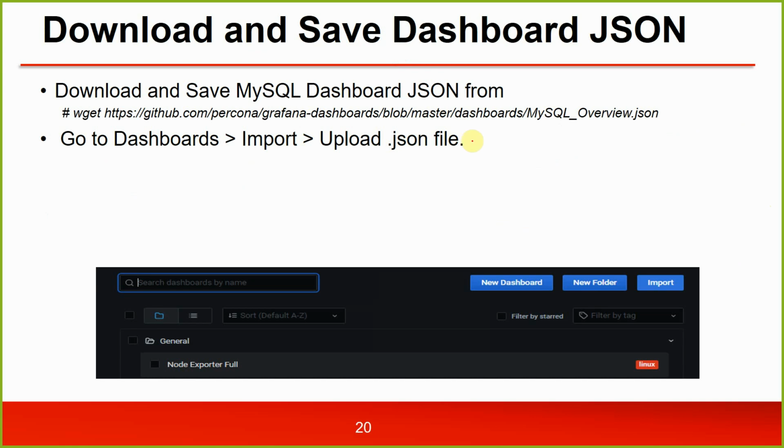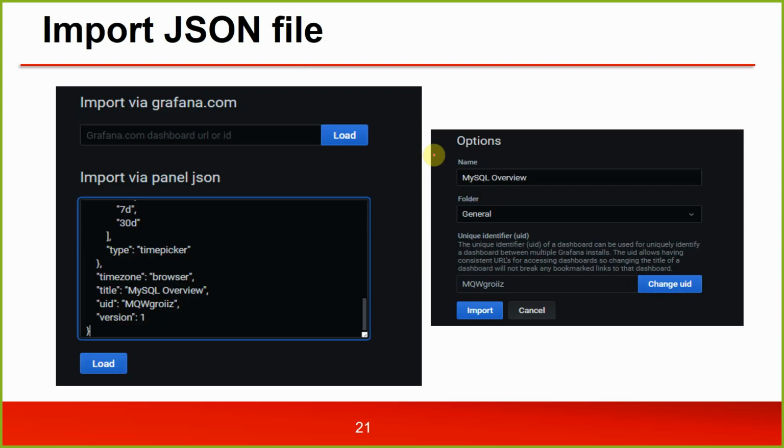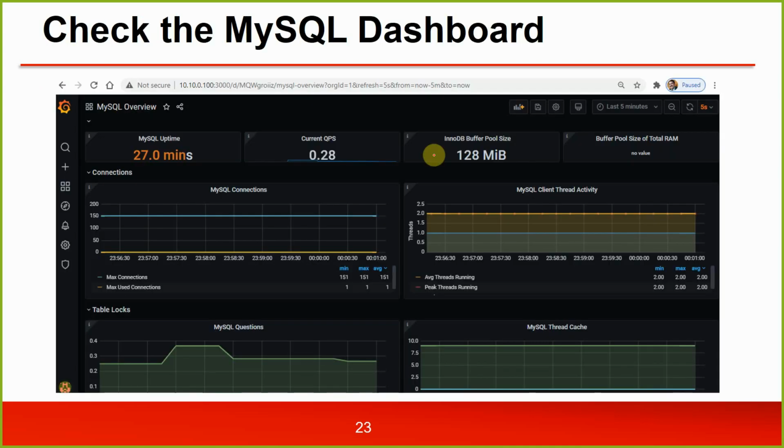Then download the saved MySQL dashboard from this file. This is the Grafana dashboard MySQL overview. Go to the dashboard, import, upload JSON. In fact, what I recommend is that you follow the lab assignment. The lab will tell you which one you should use, and you can create your own, and you can use my own dashboard also. So import the JSON file, restart the Grafana server, and you are good. Your MySQL dashboard is available now.